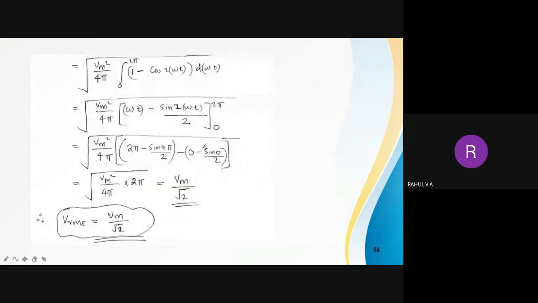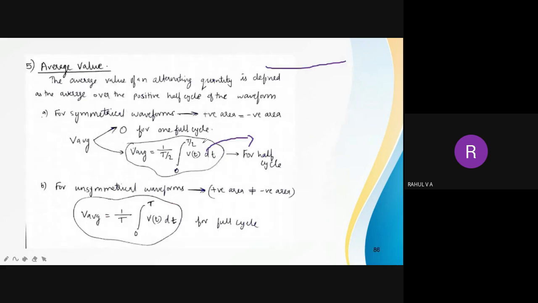So let us go back to the topic. The same equation, I can write V average is equal to 1 by pi, 0 to pi, V of t. V of t means it is actually the instantaneous value. Just before we wrote small v is equal to Vm sin omega t. The same thing.